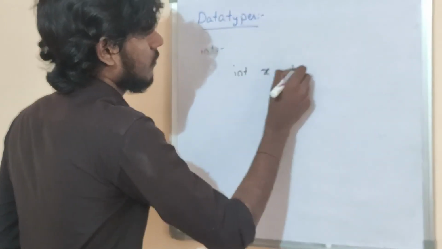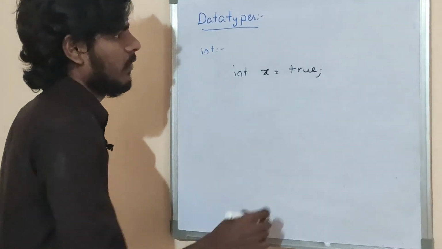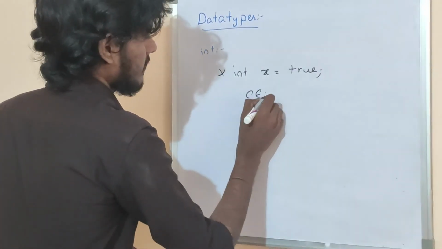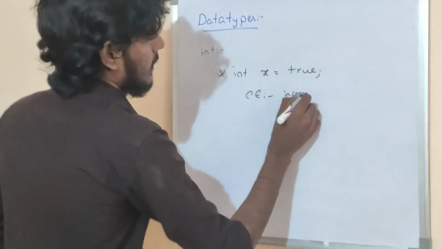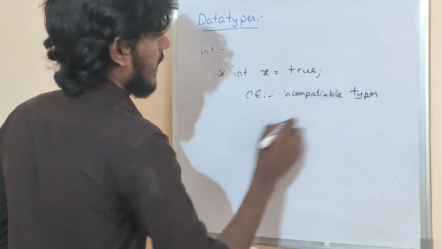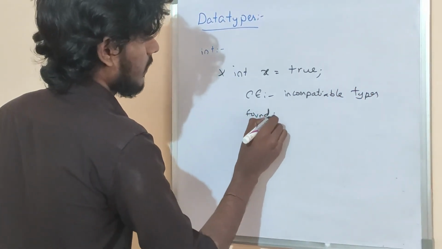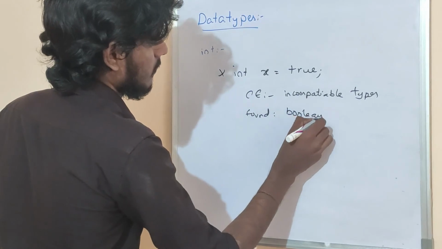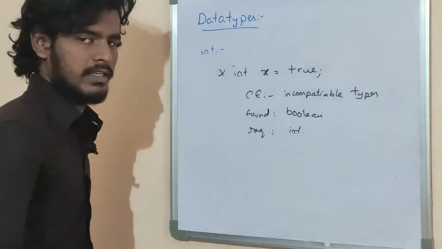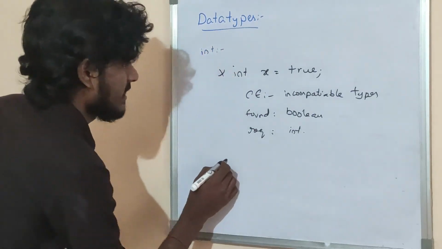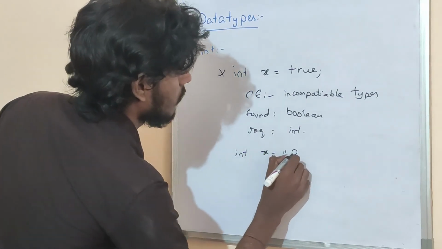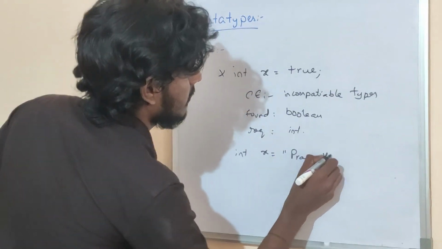Int x is equal to true. Is it valid or not? It is invalid. In that case we will get a compile time error saying incompatible types, found boolean, required int. Okay, what is the next and final example? Int x is equal to Prashant.